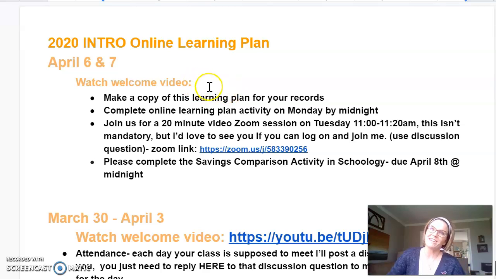So we're going to start out, please take a look at this video. And then also what I would encourage you to do is take this and go File, Make a Copy, and organize that on your Google Drive. That's going to allow you to be able to see what's going on for this class. I would also encourage you to do that for your other classes if you can. So if we do have a problem with Schoology and you get locked out, you'll still know what you have coming up for the week and what you could maybe work on when you're offline.